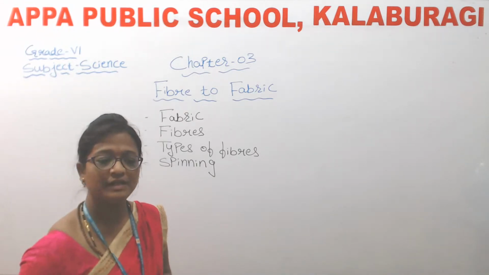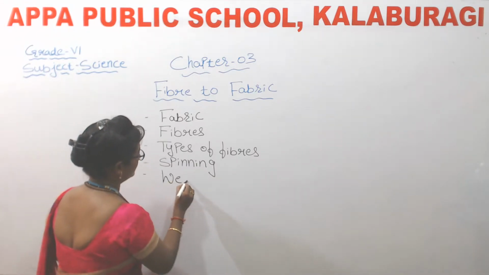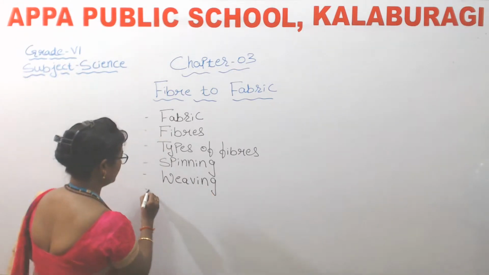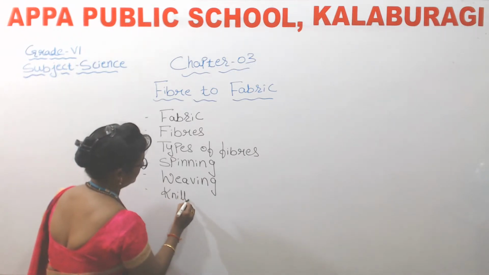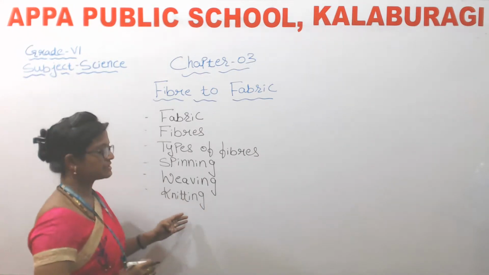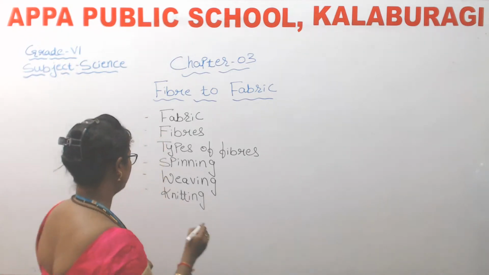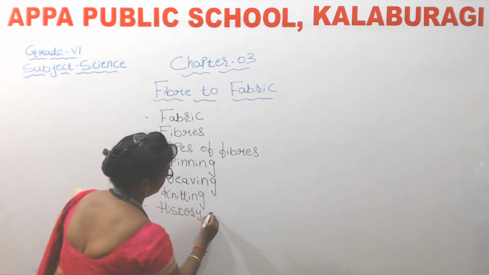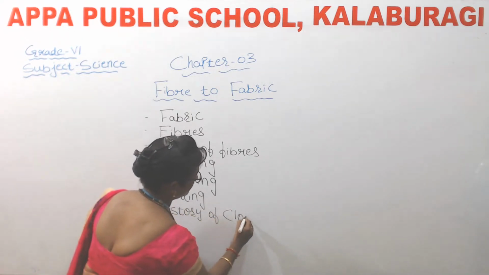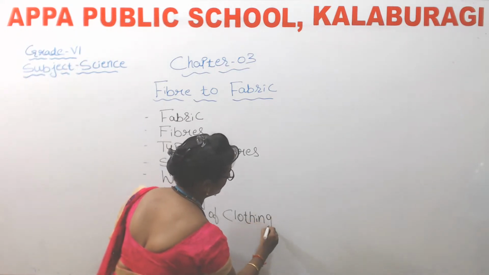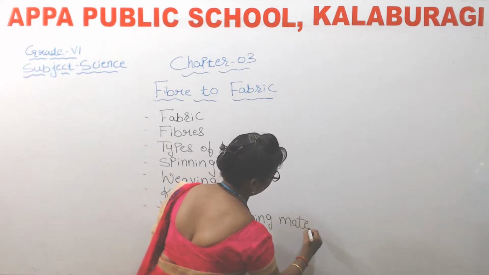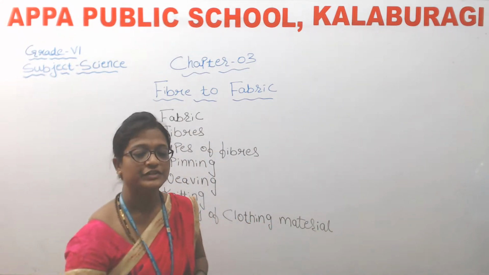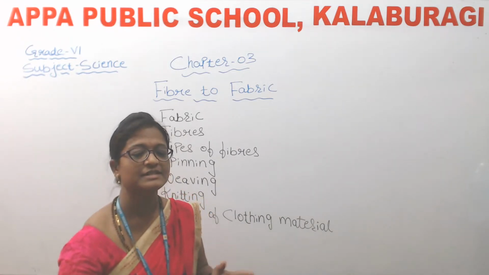What do you mean by spinning? Weaving. Next we are going to discuss about what is knitting. And even we are going to discuss about history of clothing material. So these are the topics which we are going to discuss in this chapter.